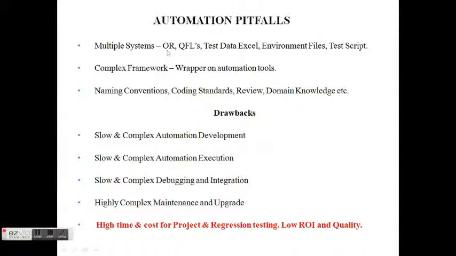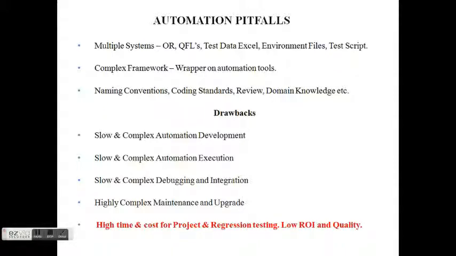We know that object repository is the collection of objects in the application. The function library is the collection of the reusable generic functions that we create. Test data Excel files are workbooks where the test data is stored and from where the test data is fed into tests. Environment files contain environment variables which can be accessed throughout the automation process, and test script is individual scripts for all the test cases.